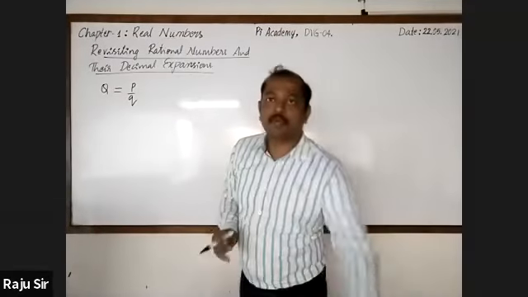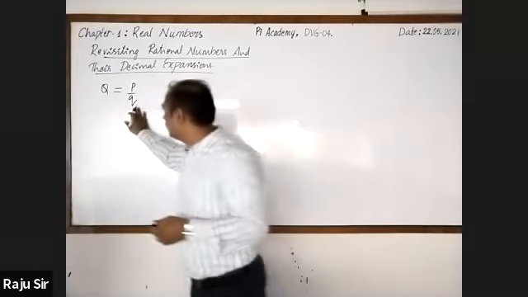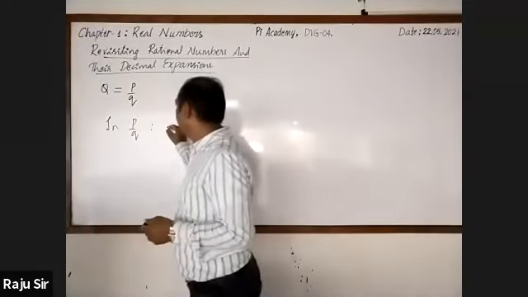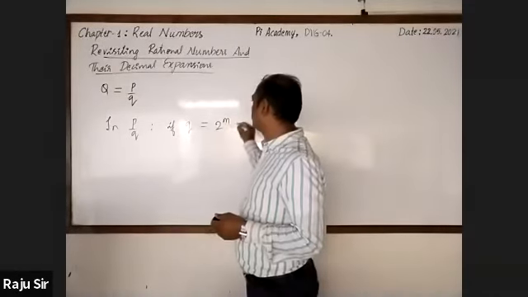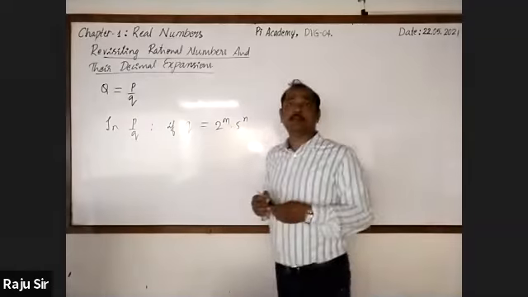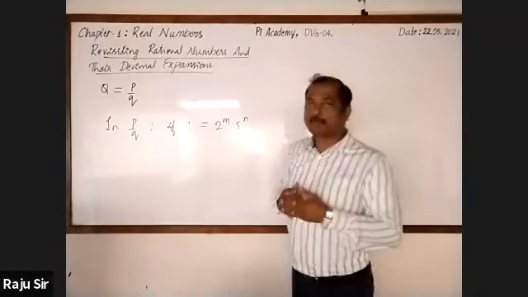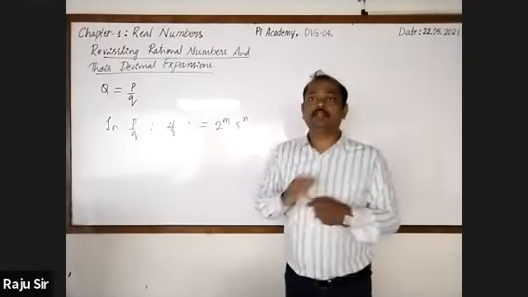A rational number whose decimal expansion will be terminating if and only if, that is in p by q, q is of the form 2 raised to the power m into 5 raised to the power n, where p and q are co-primes and m and n are non-negative integers.